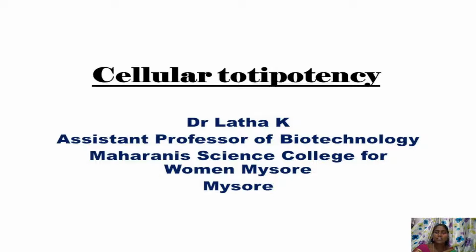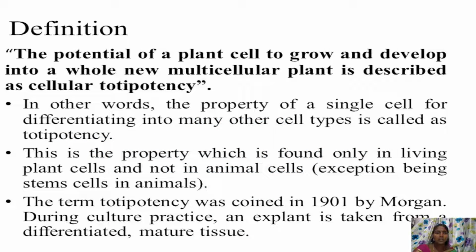Hello students, in this video we'll study cellular totipotency. If you define cellular totipotency, it is the potential of a plant cell to grow and develop into a whole new multicellular plant. In other words, the property of a single cell for differentiating into many other cell types is called totipotency.